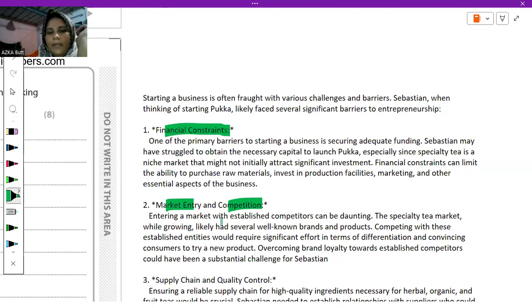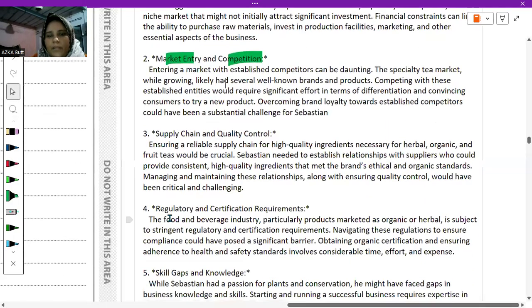Entering a market with established competitors can be daunting. The specialty tea market, while growing, likely had several well-known brands and products. Competing with these established entities would require significant effort in terms of differentiation and convincing consumers to try a new product. Overcoming brand loyalty towards established competitors could have been a substantial challenge for Sebastian.